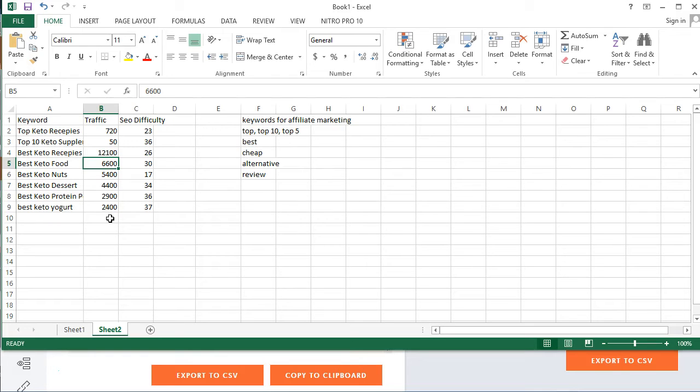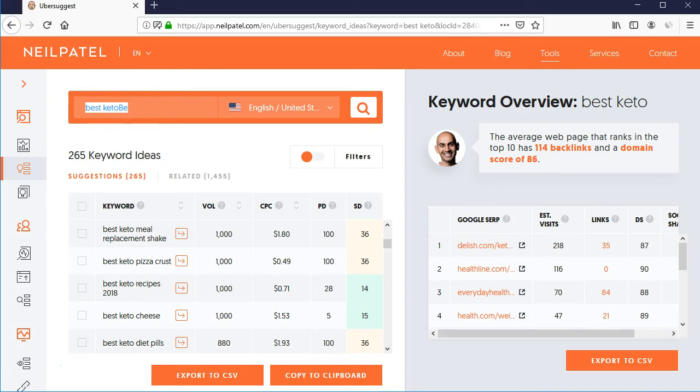The difficulty level is very low. For example, 17 just for keto nuts, so it's very easy to rank. So you can see best keto is our keyword, if we write our content with the best keyword for our website. Another one is cheap, so we can look for cheap keto.